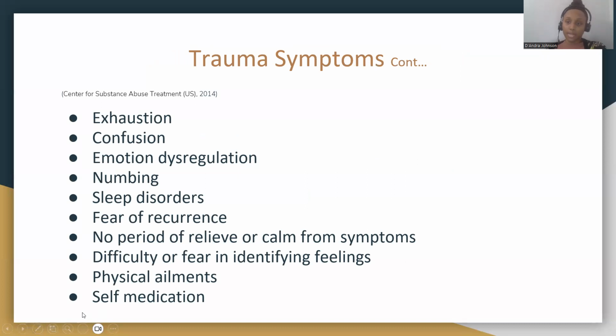And so something to keep in mind, as I stated, is that acute stress disorder is very similar in criteria. However, it does have a different listing and requirement for the number of symptoms that you may have. Additionally, it is for a shorter duration, typically no longer than 1 month. You'll see someone diagnosed with acute stress disorder.